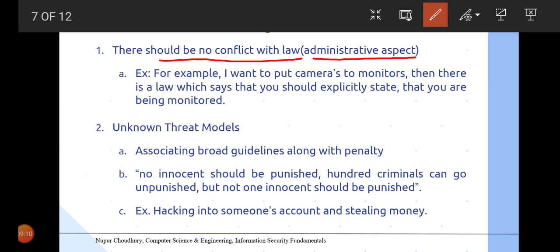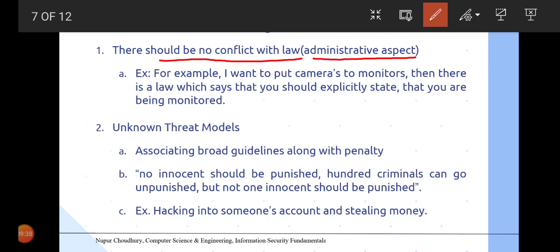Let us take the example that while taking an online examination, your camera is automatically switched on. Whenever the camera is switched on, there should be a disclaimer, or it should be stated that you are continuously being monitored. Otherwise, it will be violating the law incorporated in that particular administrative aspect.